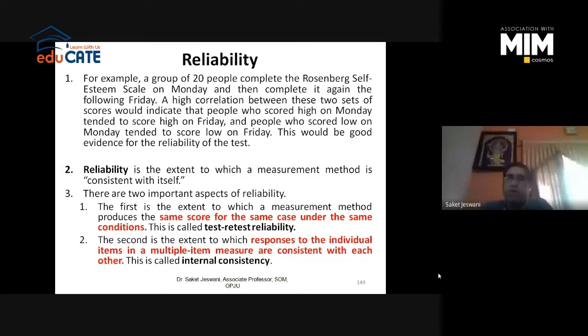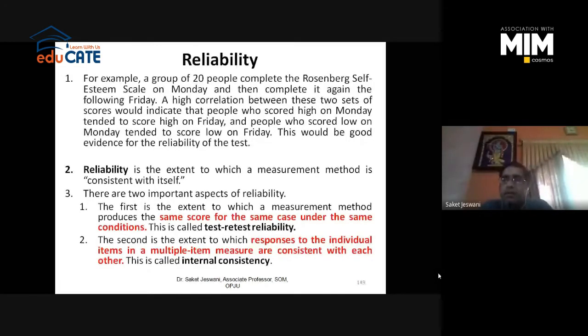For satisfaction with salary and benefits, you have identified 3 or 4 items. So are all these 3 or 4 items actually measuring the satisfaction level with salary or benefits or not? This is what internal consistency within the variable is, right?